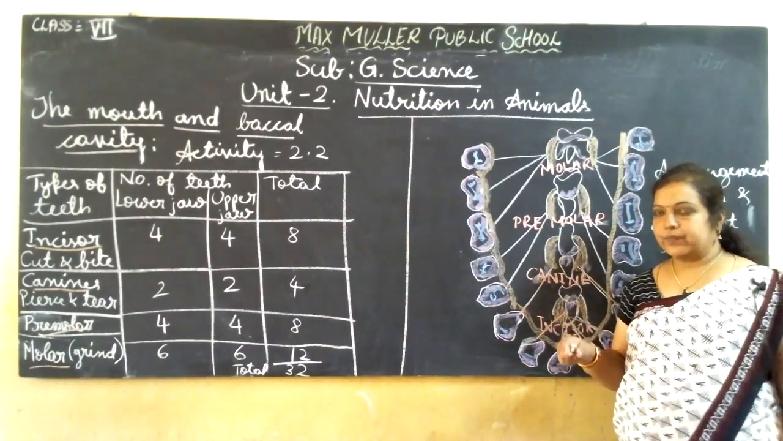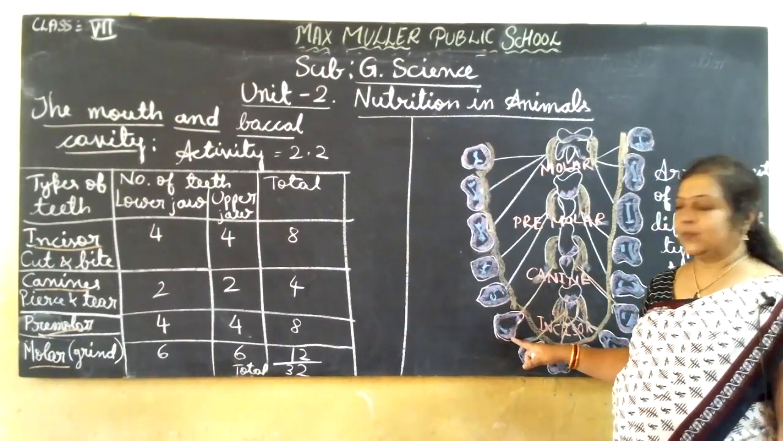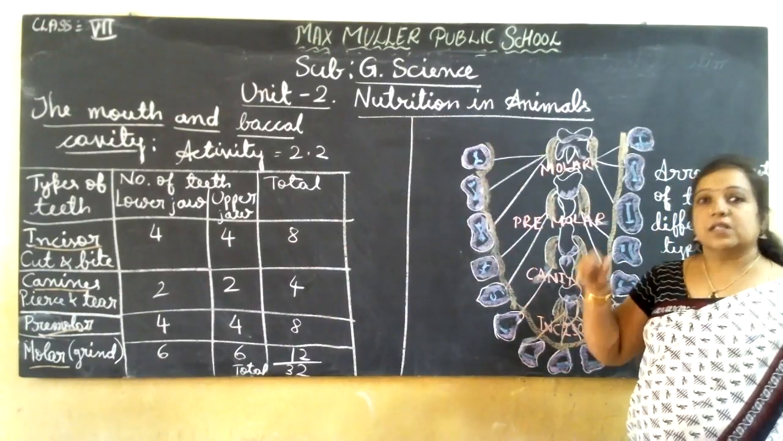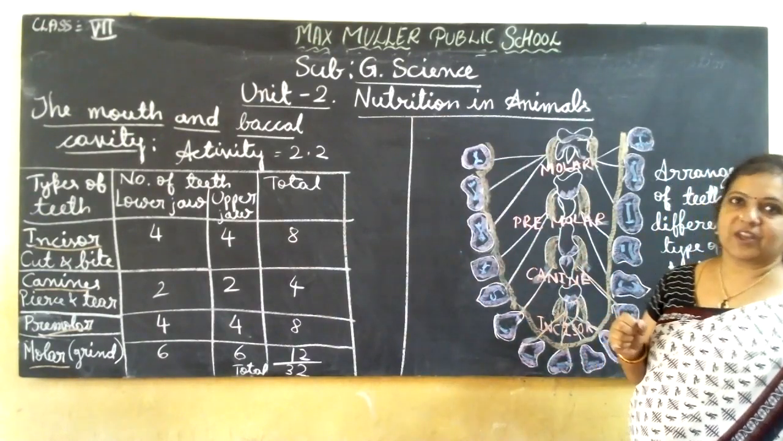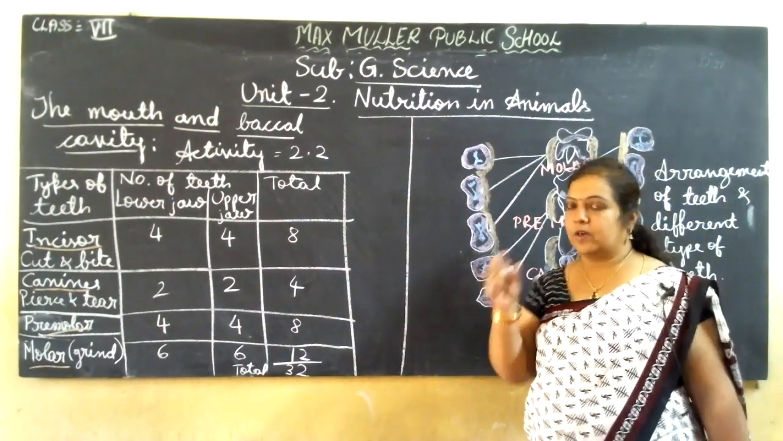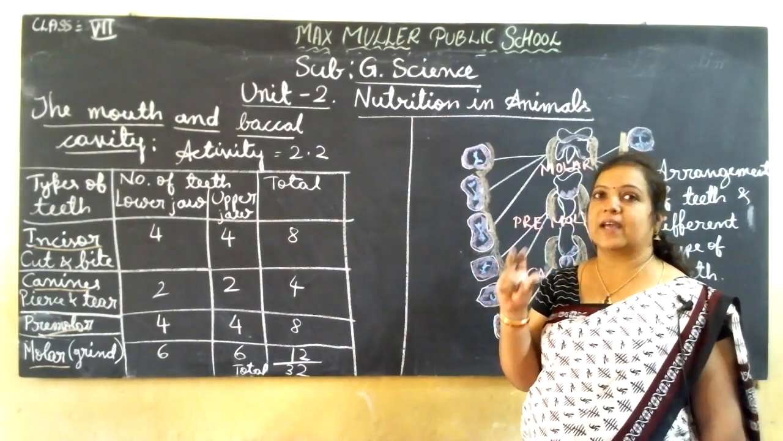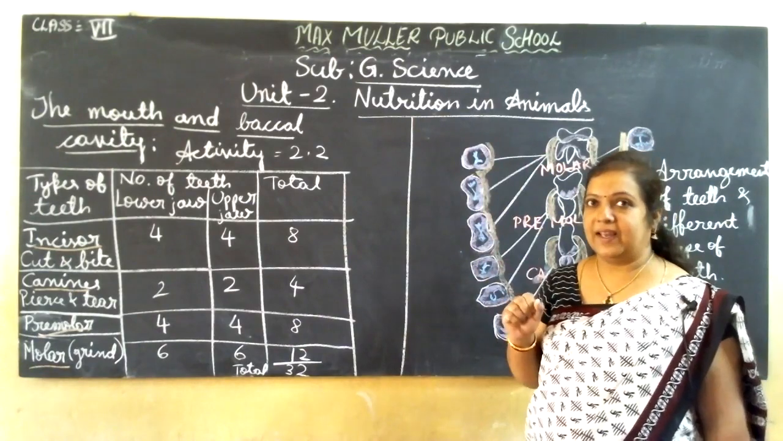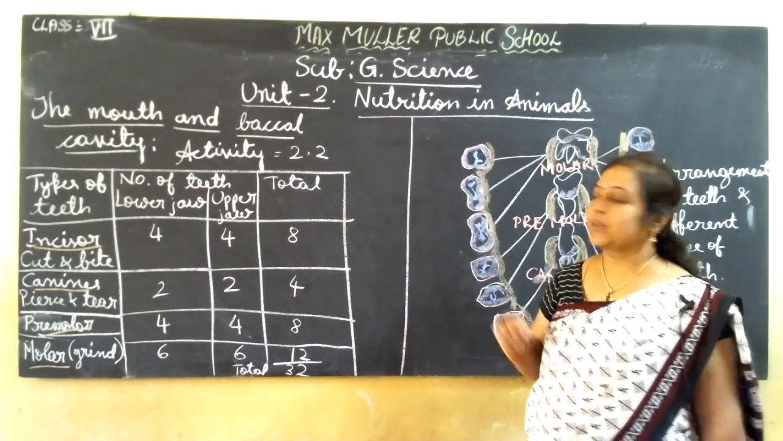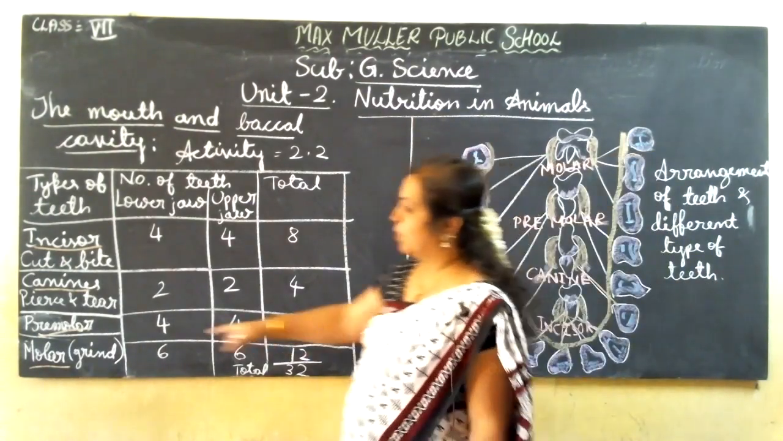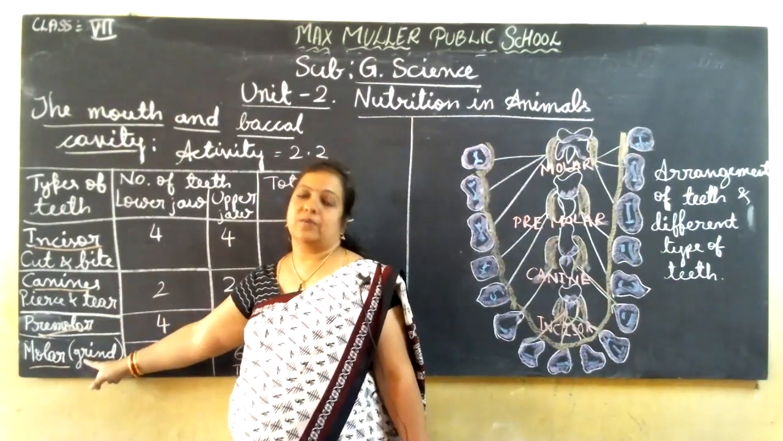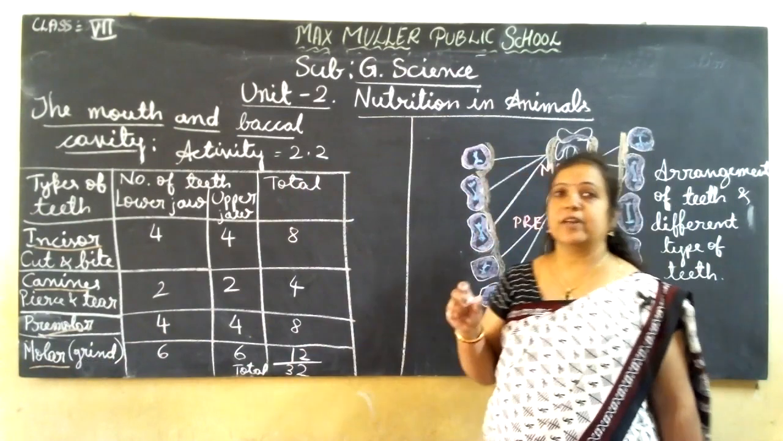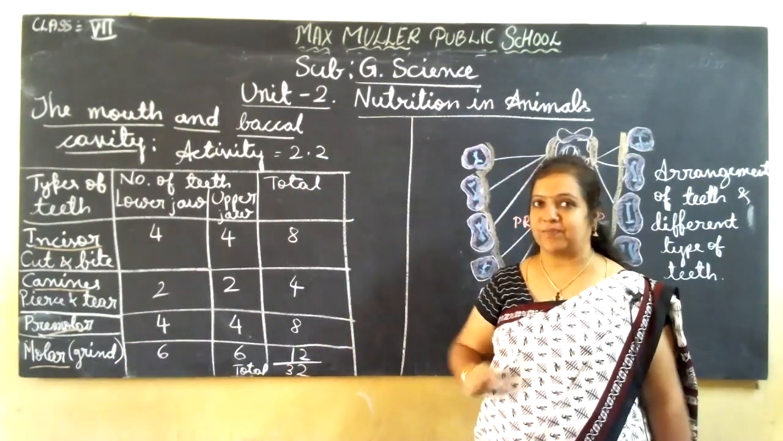What will they do? What has been cut into small pieces, they will push it back, and from here they will start to churn it and grind it. So the pieces we made with the canines and incisors should be ground and churned properly. For that purpose, the premolars and molars are used mainly for grinding, so that the food is converted into soft and soluble form.